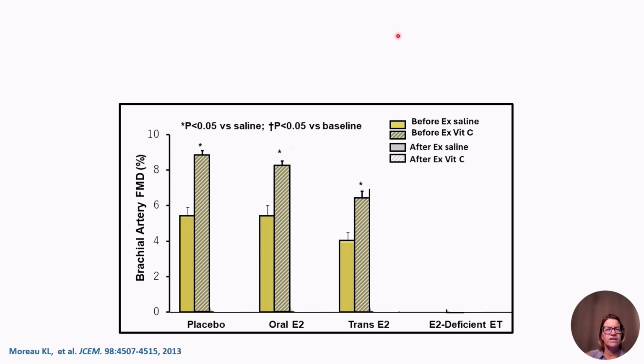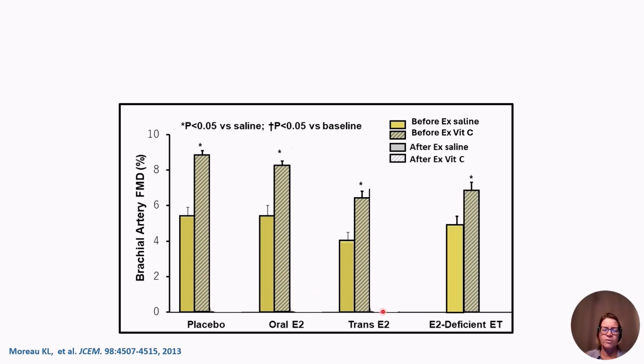When we looked at this particular question in our postmenopausal females, we did the vitamin C infusion and assessed flow mediated dilation during the saline control at baseline, which is going to be in the gold bars, and following high-dose vitamin C, which is in the hash bars. All women in the groups showed an improvement in flow mediated dilation, suggesting that they're under tonic oxidative stress.